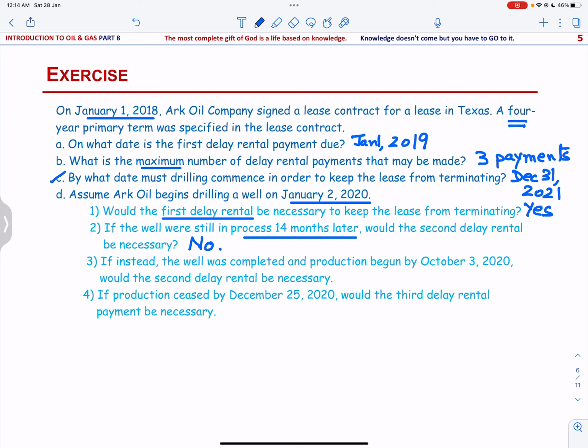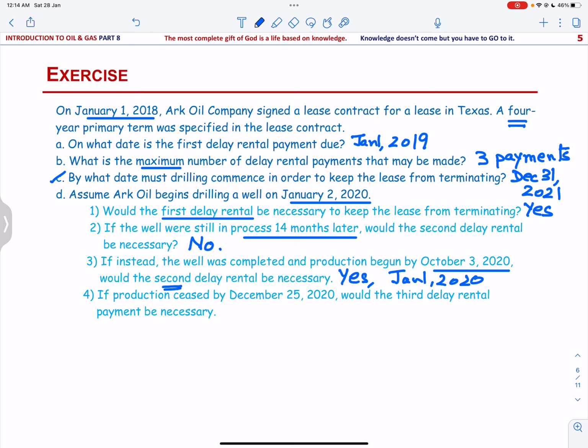If instead the well was completed and production began on October 3, 2020, would the second delay rental be necessary? And the answer is yes, as the second delay rental payment would be due by January 1, 2020.